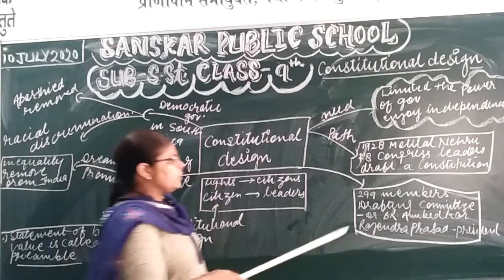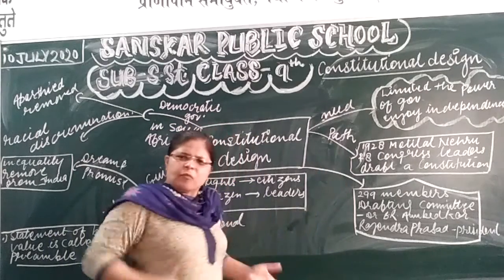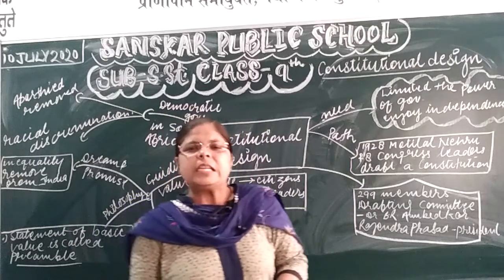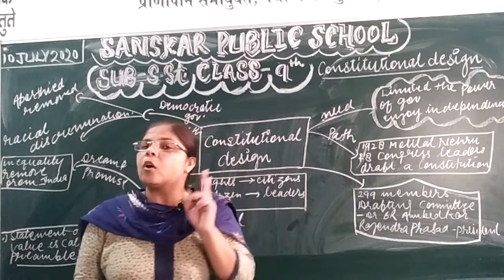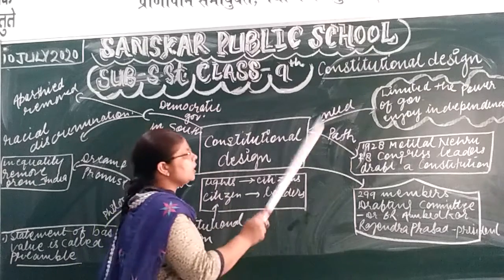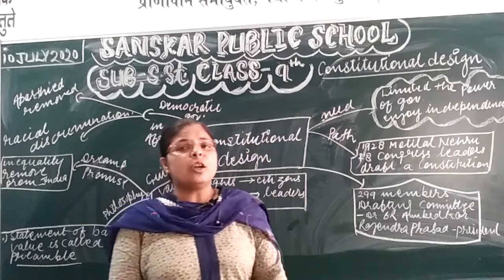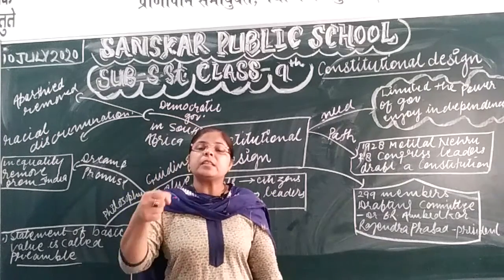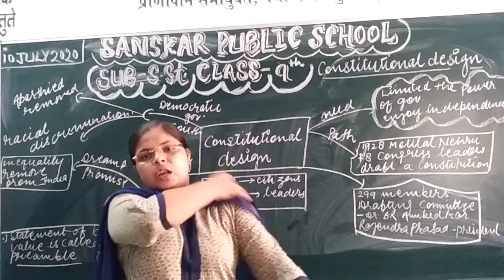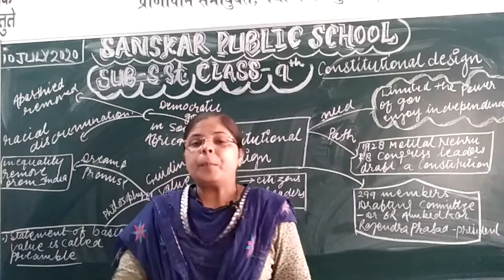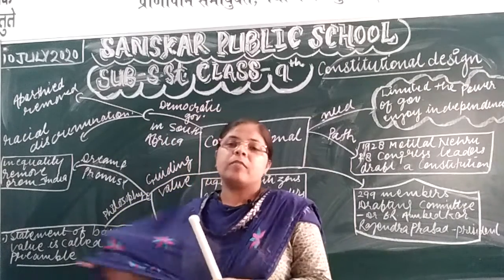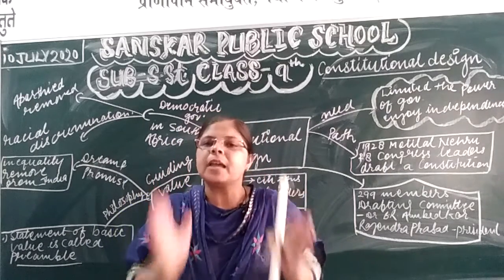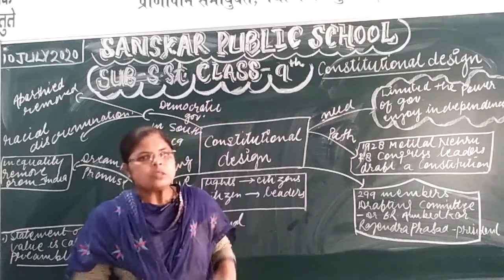Next, after this, what was the need? If we already got the independence, why did we need to frame the constitution? Constitution की need क्या थी? But listen carefully and always learn it. We needed to frame the constitution first of all to assure democracy, to maintain the administration, to maintain the strong economic condition of India, to maintain law and order, to protect the fundamental rights, and to provide fundamental rights to the citizens. These are the main needs to frame the constitution.